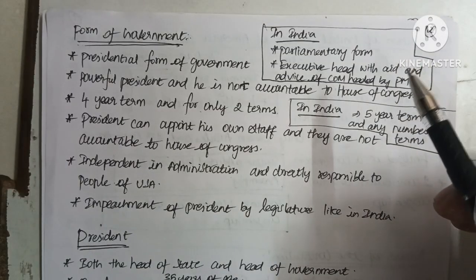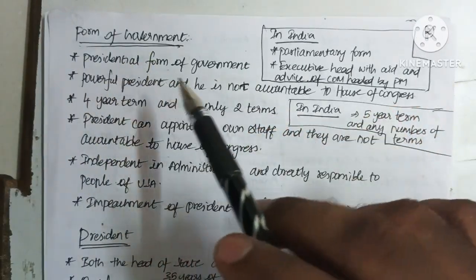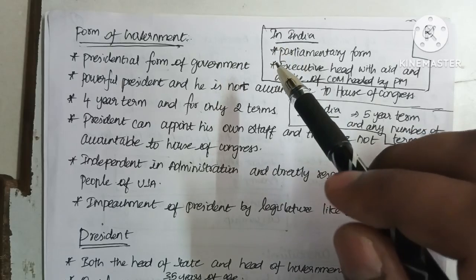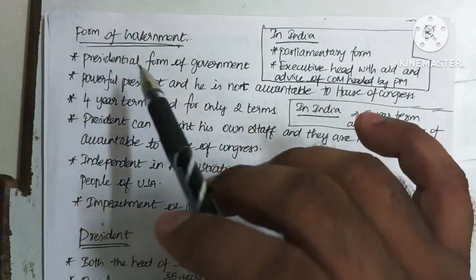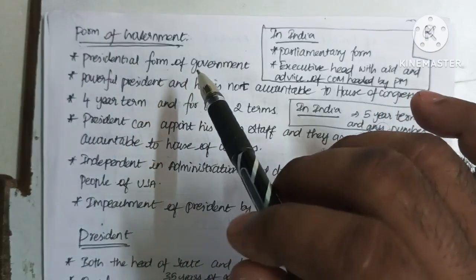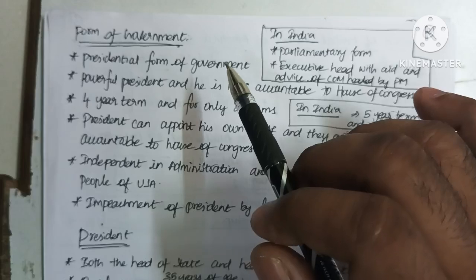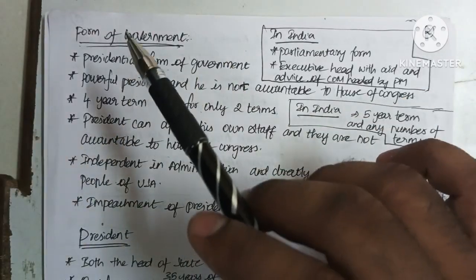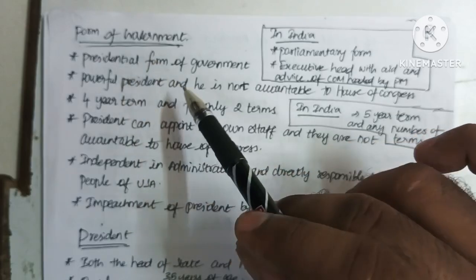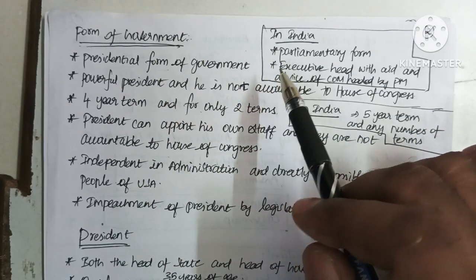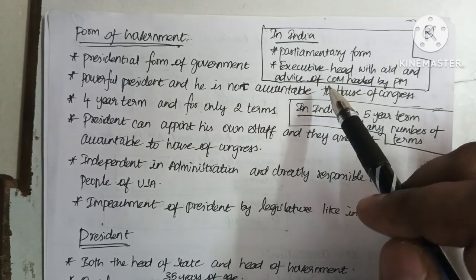The next thing we are going to see is the form of government in the USA. The USA has a presidential form of government. India has a parliamentary form of government, but in the USA it is a presidential form, where the president is the executive head and also the head of the government. In USA, the president is both the executive head and the head of the government, but in India, the president is only an executive head who acts and functions with the aid and advice of a